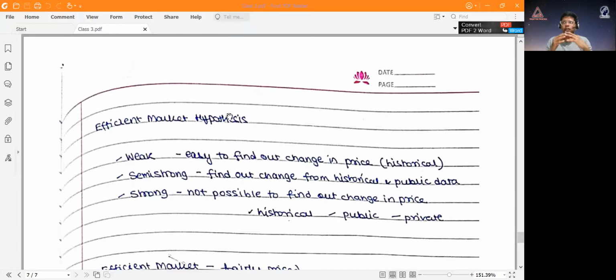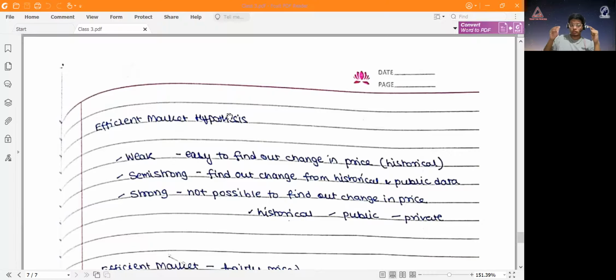A semi-strong market is one where, let's say, every time the price of crude falls, which is publicly available information, the price of Indian Oil starts rising. And every time the price of crude falls, let's say Indian Airlines or Indigo's price starts rising. If that happens, that is called a semi-strong market, because based on publicly available information, you can estimate what's going to happen in the stock market.